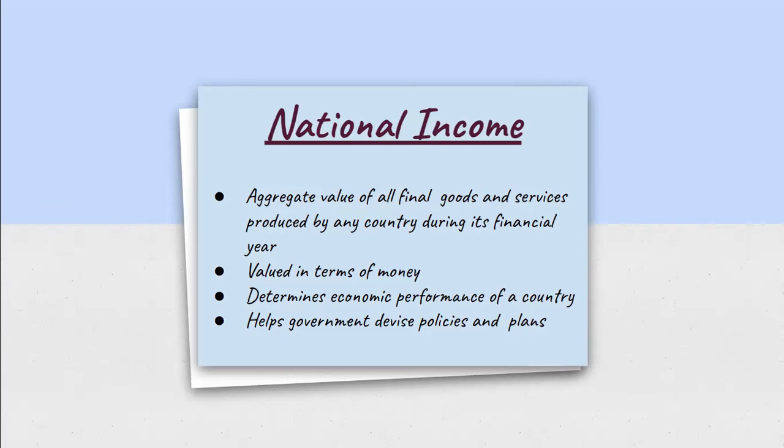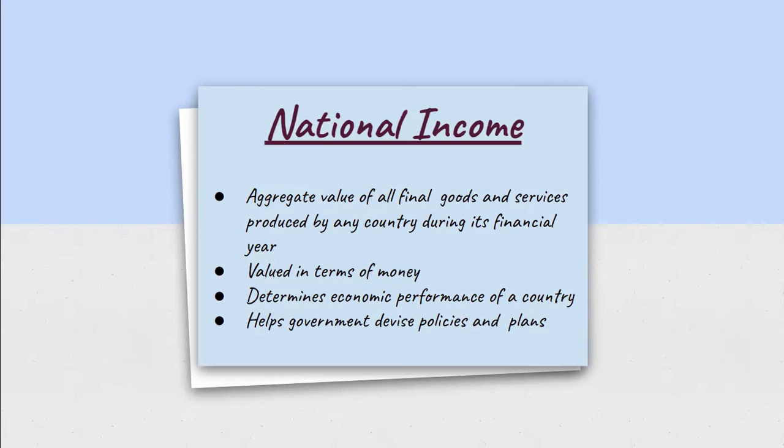So, in short, one can say that national income of any country is the total amount of income that is earned by it through various economic activities going on in the country. Okay, now it includes wages earned by laborers, interest earned from capital, rent earned from land, or profit earned from entrepreneurship.